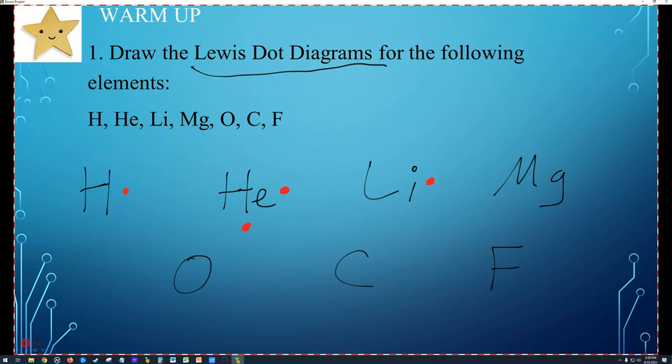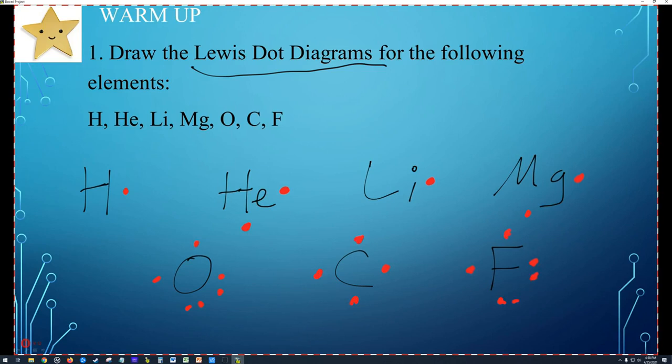Magnesium is in group 2, so he will have 2 valence electrons. Even though magnesium has 12 electrons, that outer shell is going to have 2. Oxygen is in group 6, so he will have 6 valence electrons: 1, 2, 3, 4, 5, 6. Carbon is in group 4, so he'll have 4. Fluorine is in group 7, so he'll have 7.